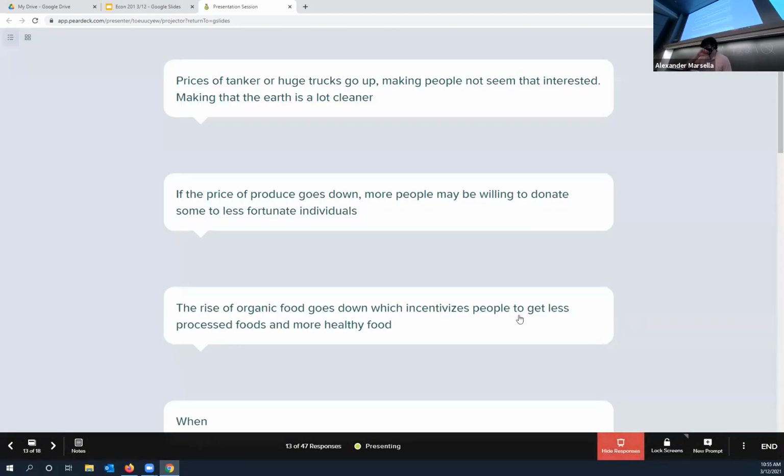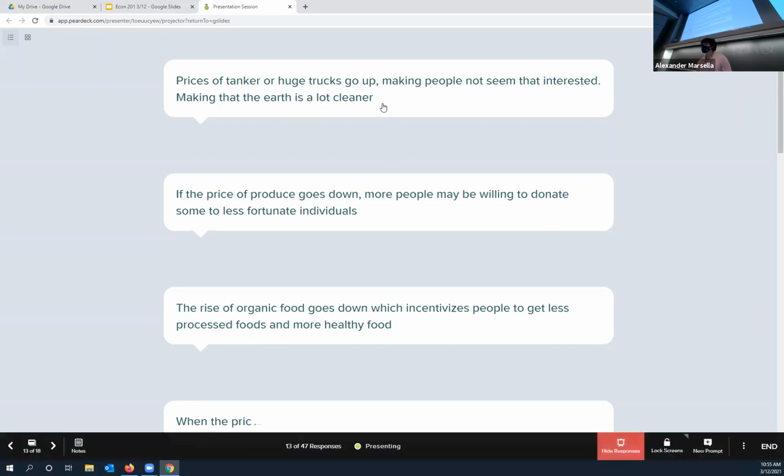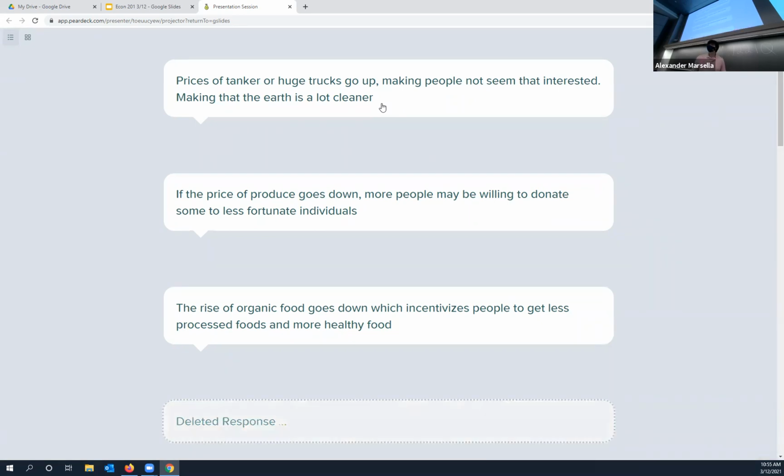Prices of tankers, a huge truck, goes up, making people less interested, making the earth a lot cleaner. Okay. I'm not really sure. Well, yeah, if the prices of big trucks go up, then there'd be fewer big trucks moving around, I guess. It certainly incentivizes people like Elon Musk to come up with a self-driving truck, right? Maybe one that's more fuel efficient.